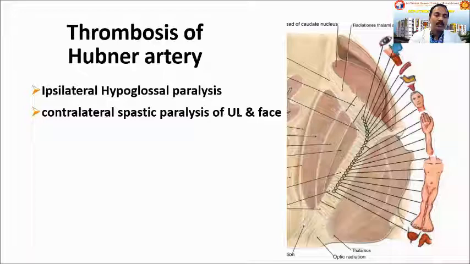Especially the Hubner artery, what is written here, is hypoglossal paralysis because of the involvement of the corticonuclear fibers which are responsible for the control of tongue muscles, in case there is thrombosis of the Hubner artery. There will also be contralateral spastic paralysis of the upper limb and face because they are nearby. So Hubner's artery supplying the anterior limb, the upper limb fibers are also involved.